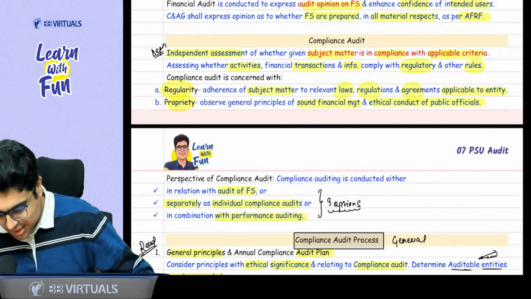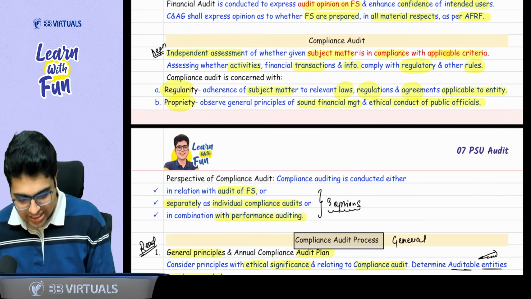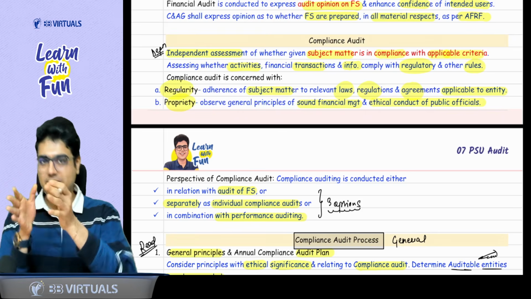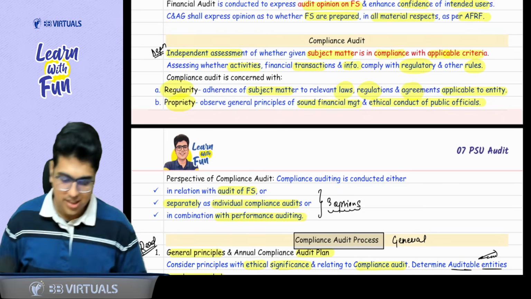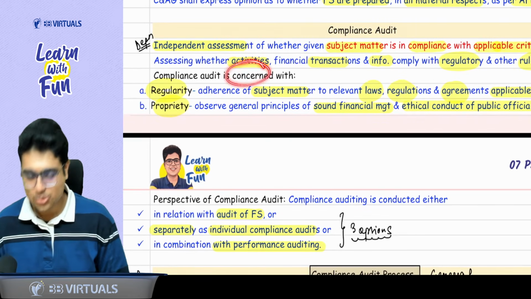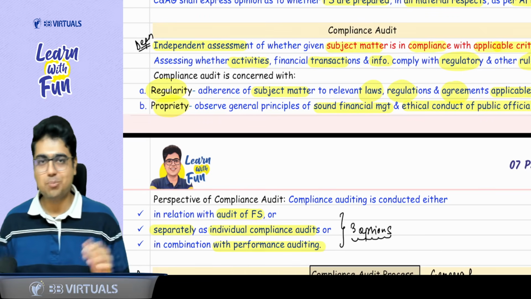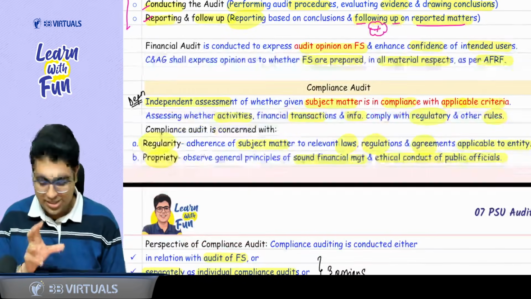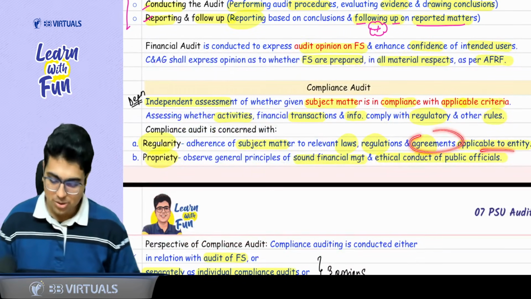So now coming back to the book, first thing is given is definition. So definition says again it is an independent assessment that whether the subject matter is complying with the criteria. Okay. So here, sir, again compliance audit is concerned with two things, regularity and propriety. Both are rhyming. Regularity means subject matter complies with the laws and regulations and agreements applicable to the entity.